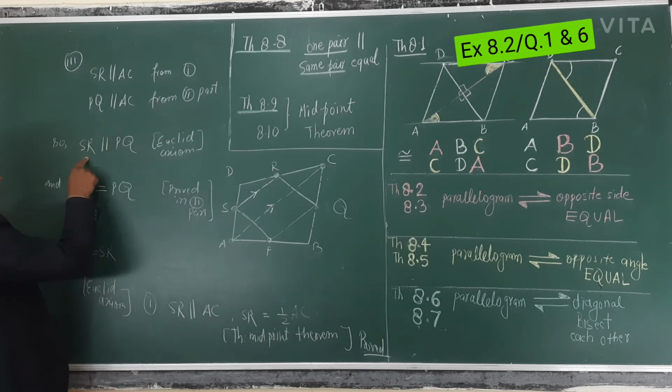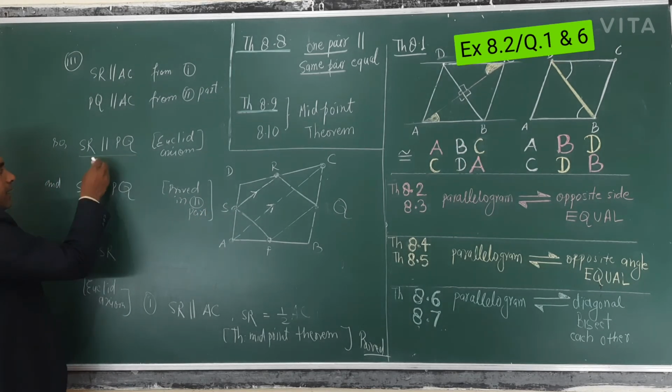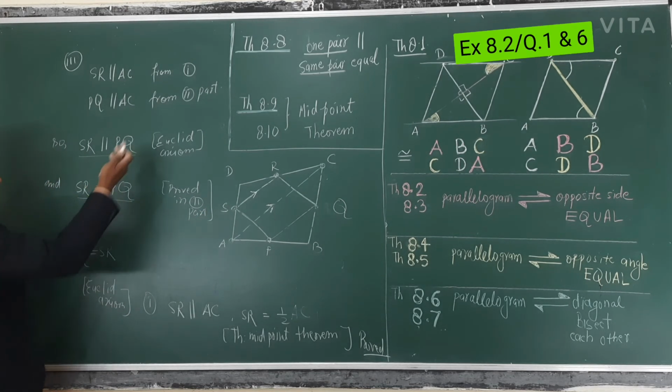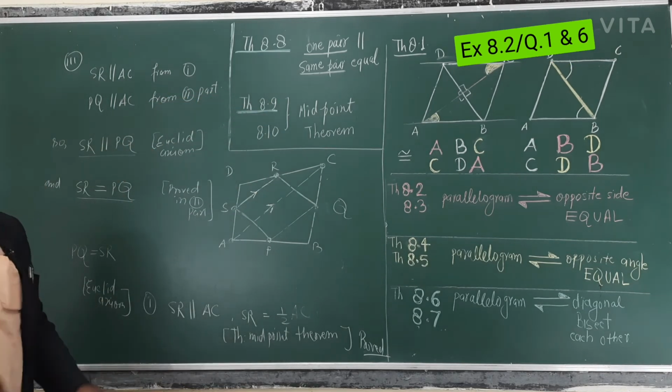This is what you have written in the second part. So this is parallel and the same pair is equal. So apply this theorem 8.8: one pair parallel and the same pair equal.